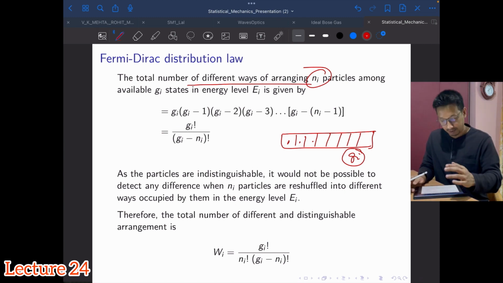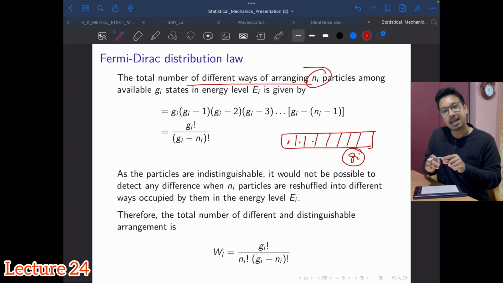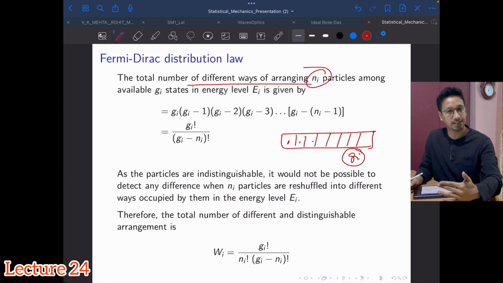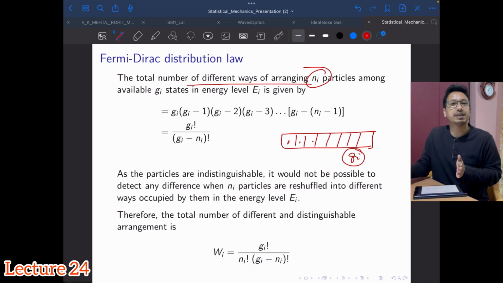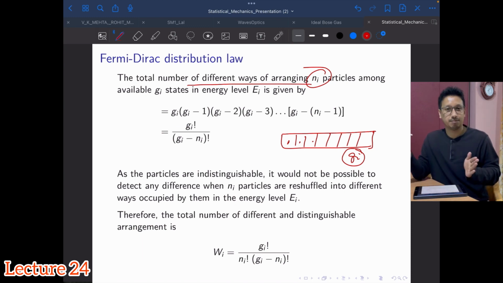Now okay, take the second particle. Because this one particle is already occupied, the available states for me are Gi minus 1. So for the second particle, I will have Gi minus 1 number of ways to arrange that particle, because I will have that many empty seats to sit there. Now take a similar third particle. Two are already filled. How many states are available for me? Gi minus 2. Similarly, you keep going.